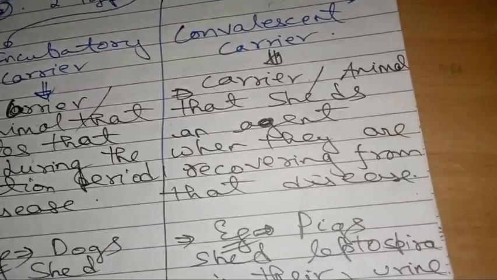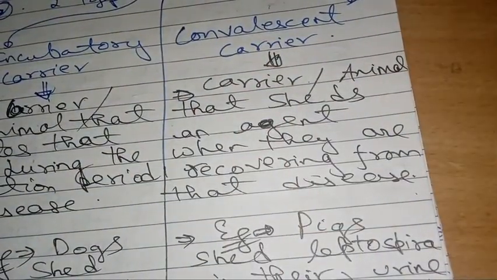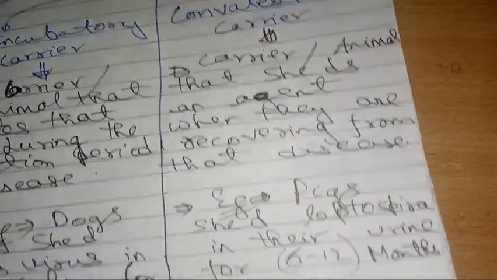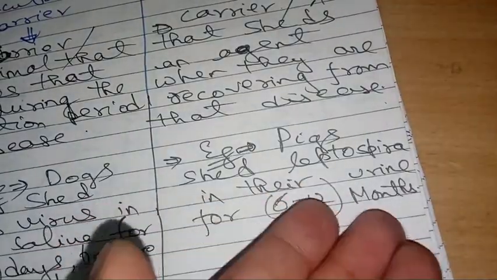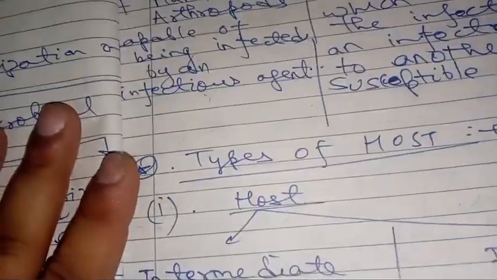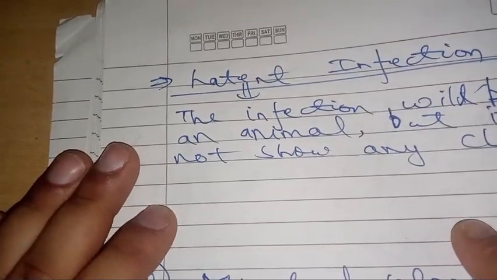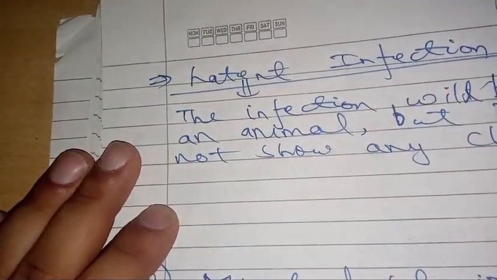Next we have convalescent carrier. It is a carrier animal that sheds an agent when it is recovering from that particular disease. For example, pigs shed leptospira in their urine for 6 to 12 months. Next we have latent infection. Latent infection means there will be no clinical sign, but the infection will persist.